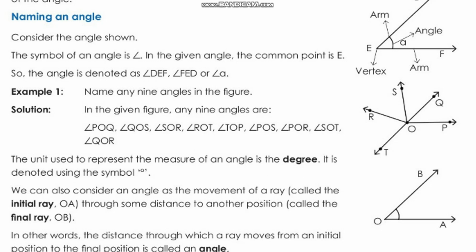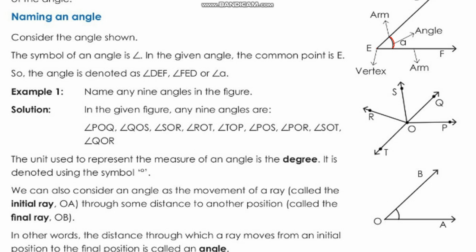This is the vertex where these two rays are joining, and this is one ray, and this is another ray, and these two rays are the arms of this angle, and the angle which forms is here. This is the angle. Okay children, and now we will check how to name an angle.